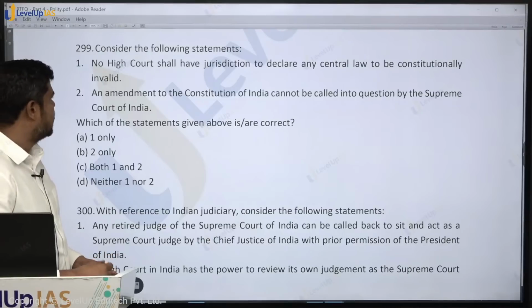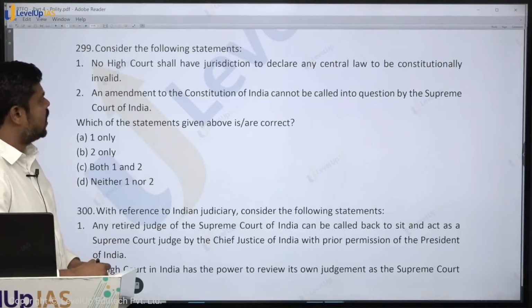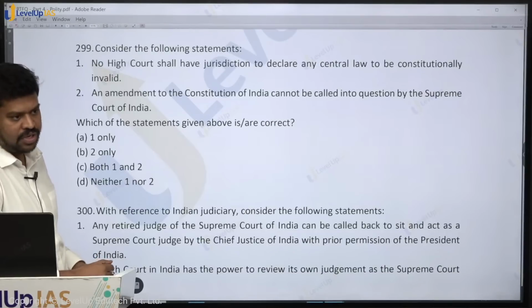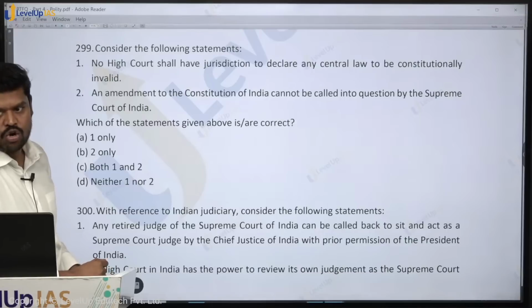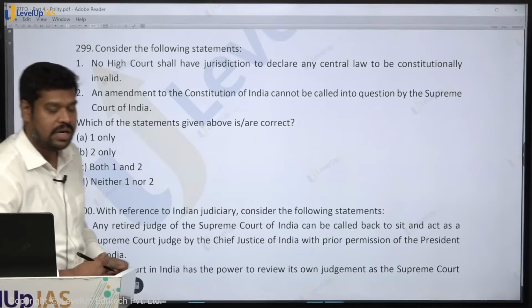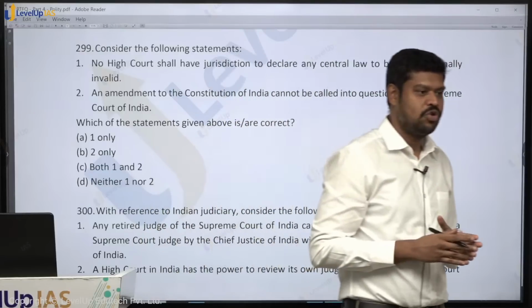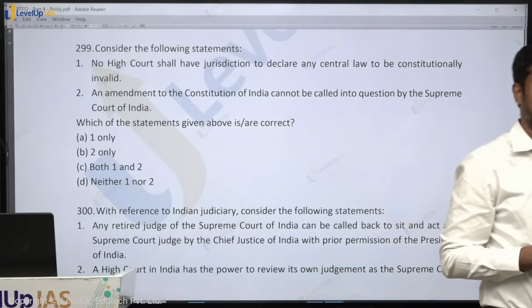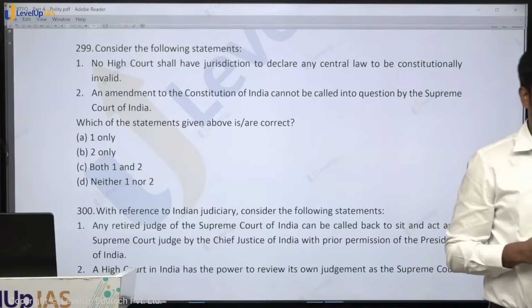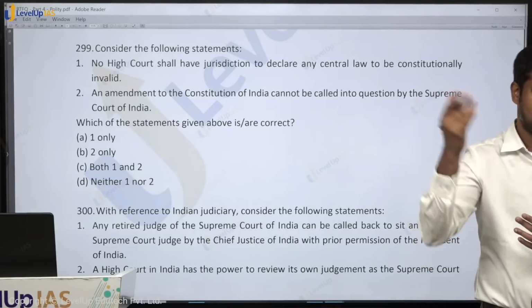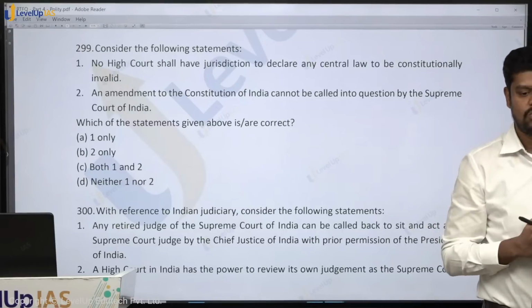Consider the following statement. Statement 1. No High Court shall have the jurisdiction to declare any central law to be constitutionally invalid. Can High Court declare the central law to be invalid? Now try to understand the kind of judiciary in India, what is called an integrated judiciary. We do not have a separate judiciary to look into the central laws. So the district court can also look into central laws, the High Court can also look into central laws, the Supreme Court can also look into the central laws.